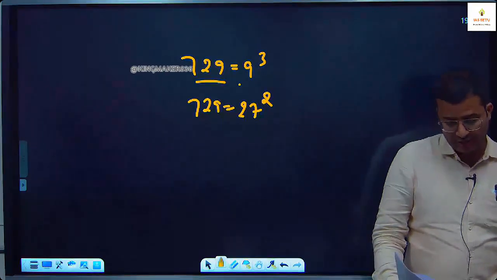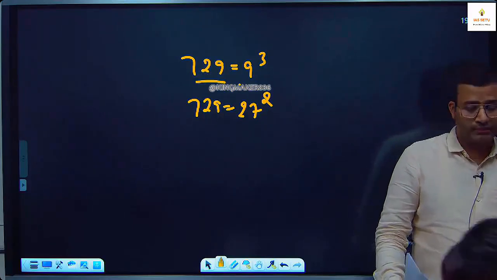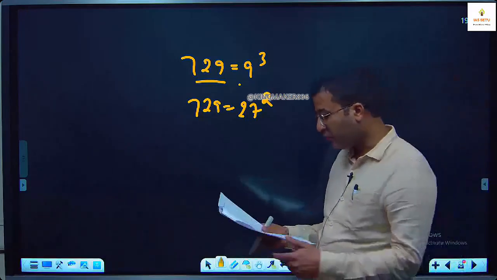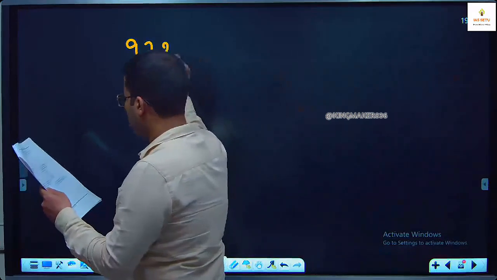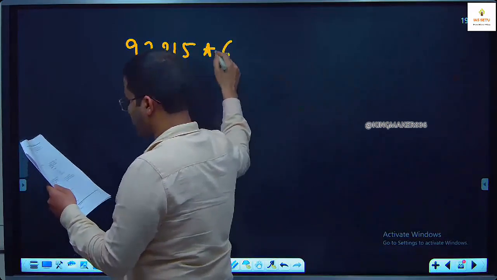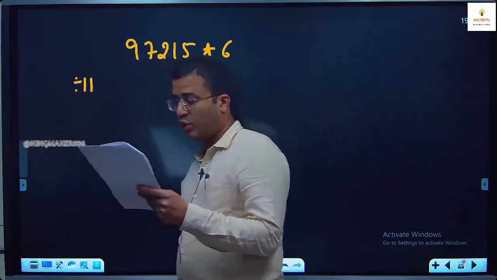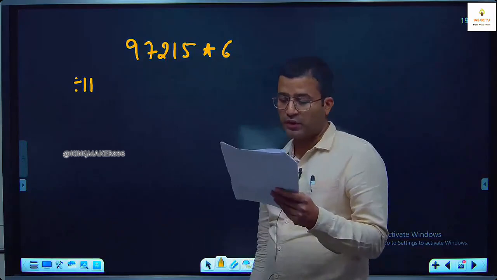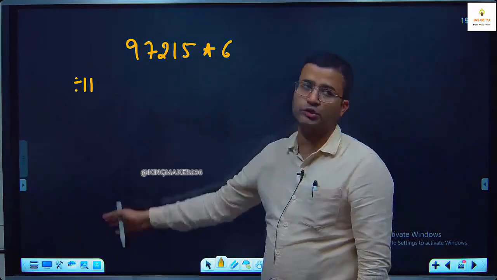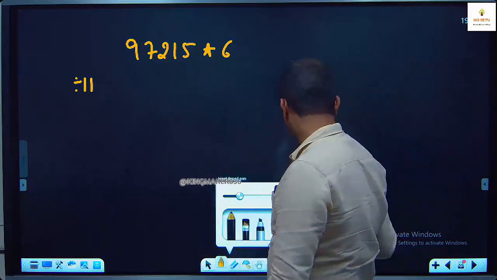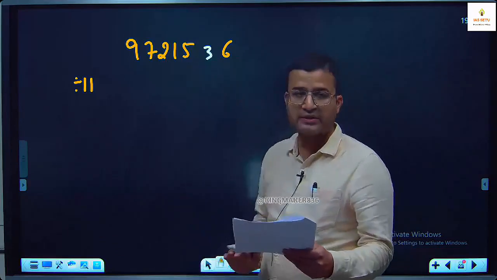I take question number 7. Okay. Question number 7 here is, if the number 97215 star 6 is completely divisible by 11, then the smallest whole number in place of star will be. If you are comfortable with the concept, okay, otherwise use answer option. To answer option use kar sakte the. Try 3 here. Pehle answer option try kar lo.